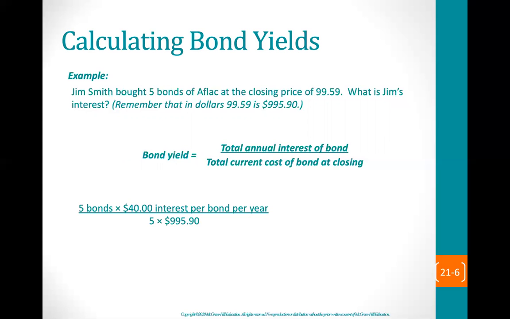So he has 5 bonds that he purchased, and he's going to get $40 of interest per bond each year. So 5 times the $40 of interest per bond. He purchased 5 bonds at a price of $995.90 each. So his return is 4.02%.